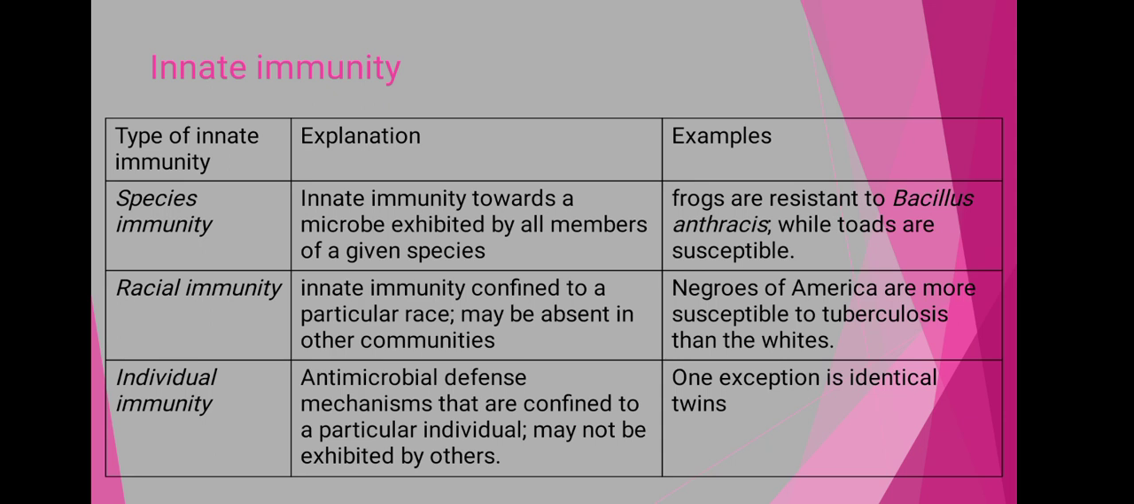Even if we are all of one species, we are all human beings, each person responds differently to each organism, then it is considered to be the individual immunity. One exception is identical twins, because identical twins respond the same against the same type of microorganism.